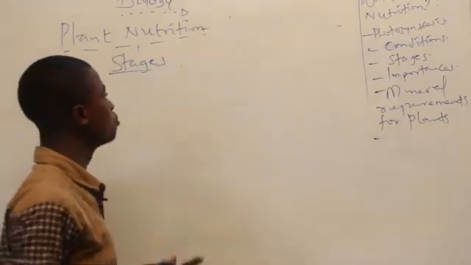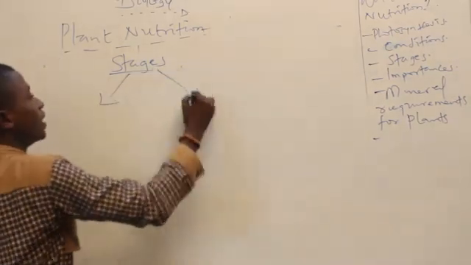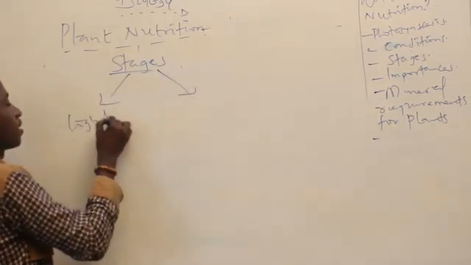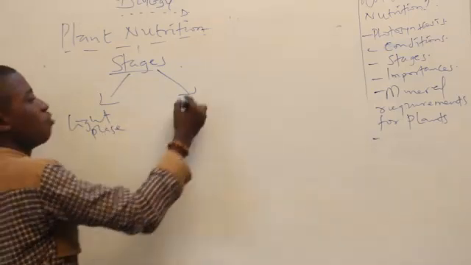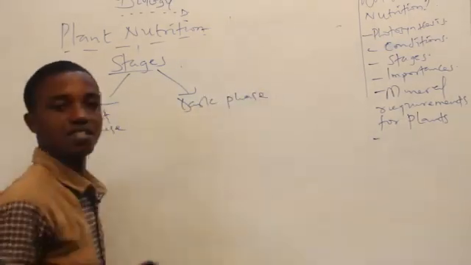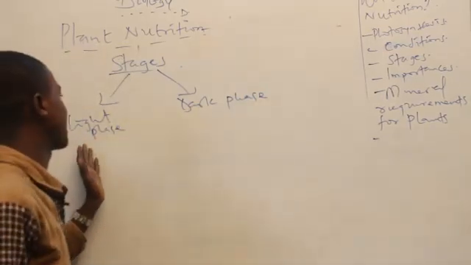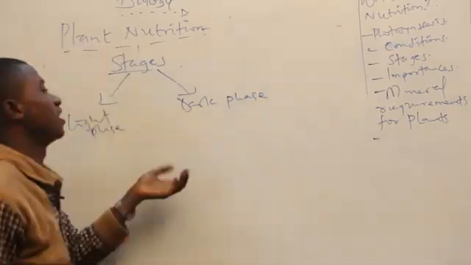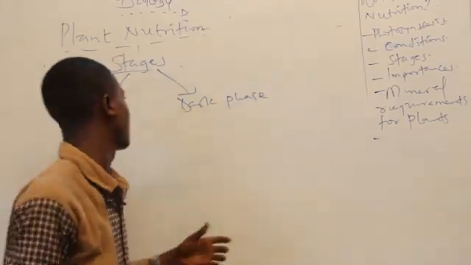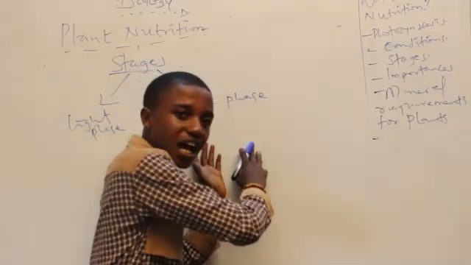There are basically two stages involved in photosynthesis. We have the light phase and we have the dark phase. Light phase has a characteristic daylight, while dark phase talks about darkness. So, light phase takes place during the day, dark phase takes place at night.